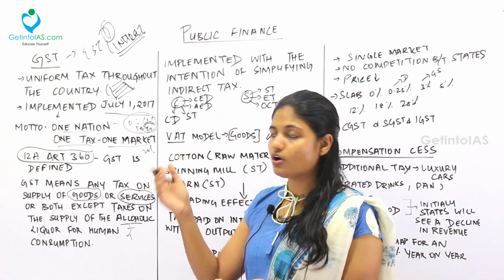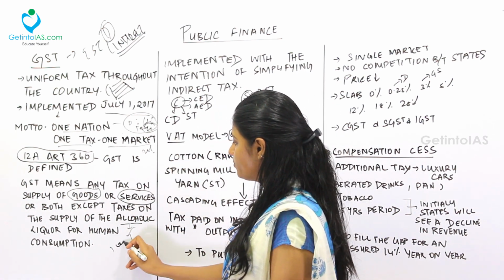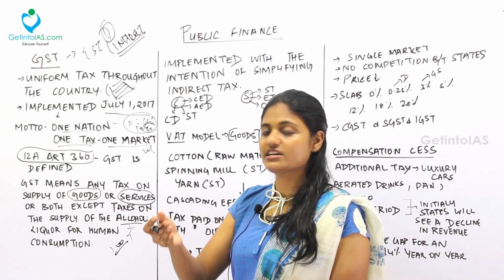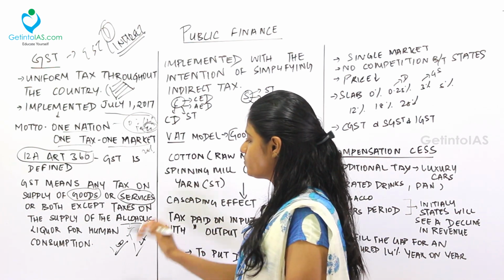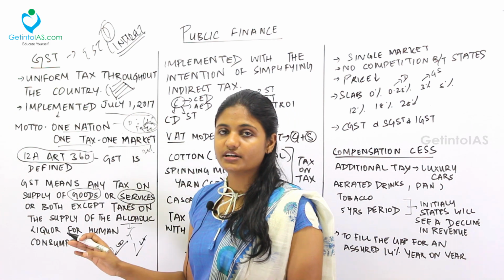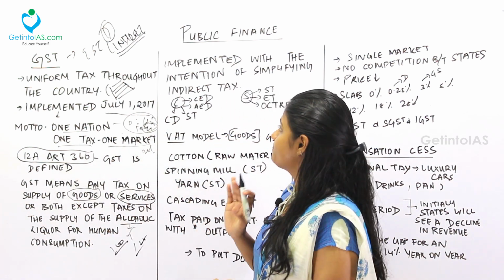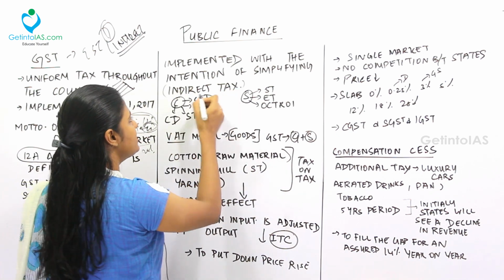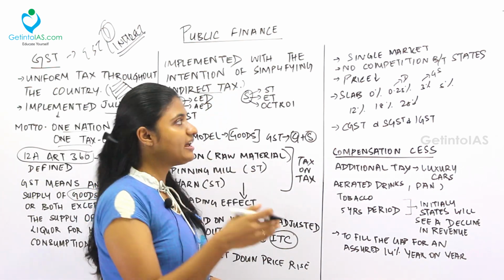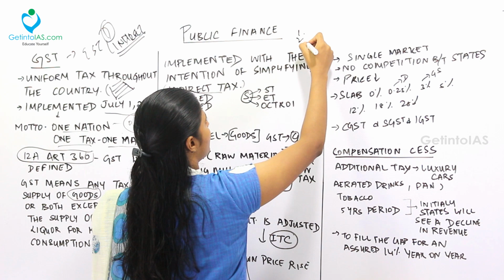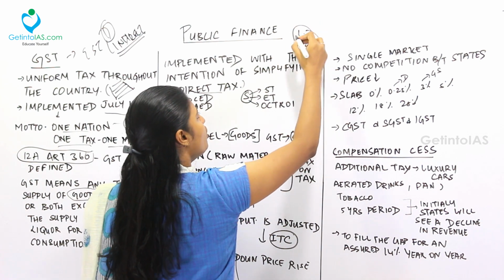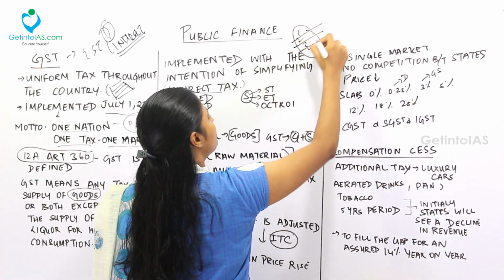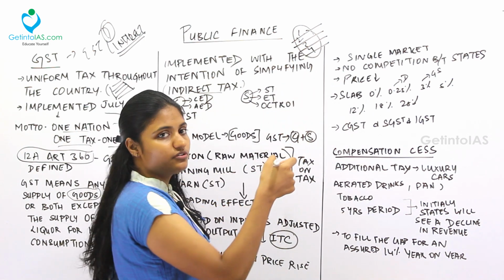If I bring alcohol inside GST, it will be 100 rupees, but if it stays outside GST, it will be 128 rupees. So that's why alcohol is not brought under the GST regime. It is implemented with the intention of simplifying the indirect tax. Earlier I told you there were lot of taxes, tax 1, tax 2, tax 3, tax 4. For each and every time the government has to implement various amount of taxes.